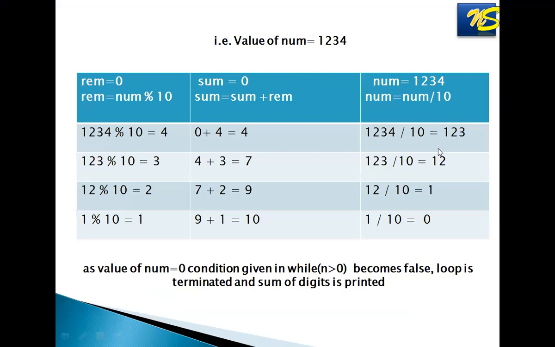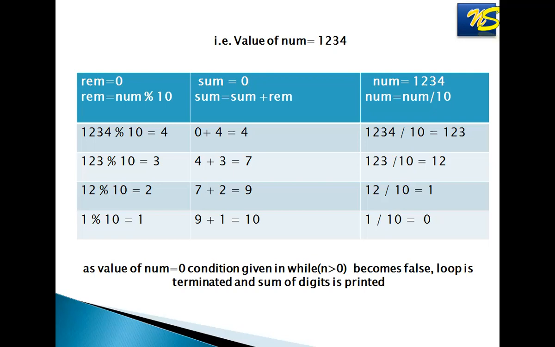The initial value of rem is 0. Rem means remainder. I have taken sum is equal to 0 and num is equal to 1234. Now what we are going to do? Num modulus 10, so 1234 modulus 10. What answer will you get? The remainder will be 4. That 4 you add into the sum, that is 0 plus 4 is equal to 4.